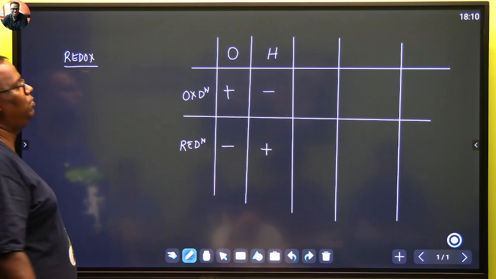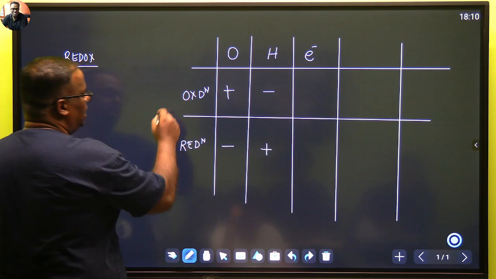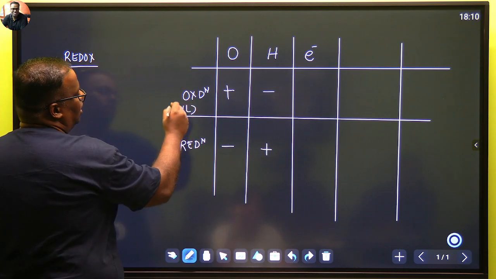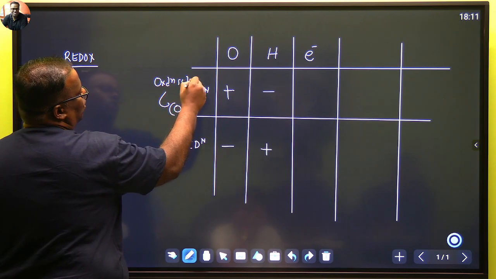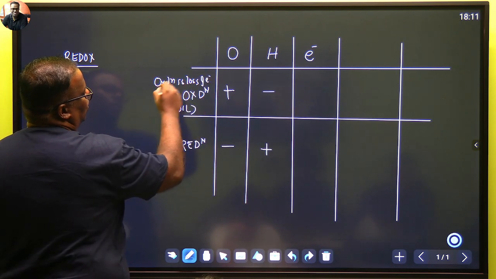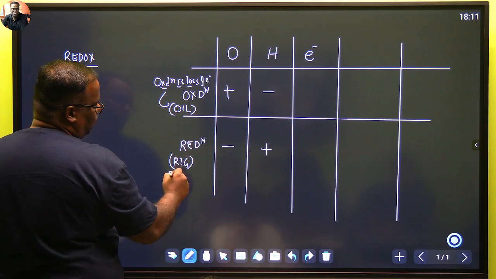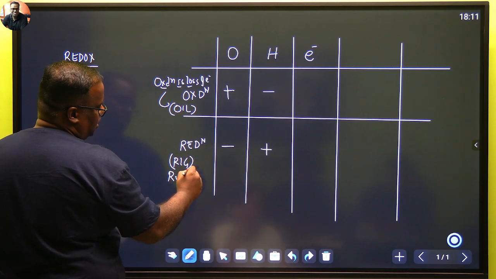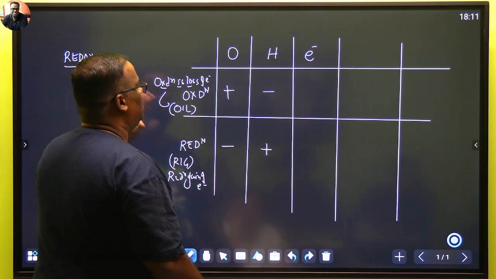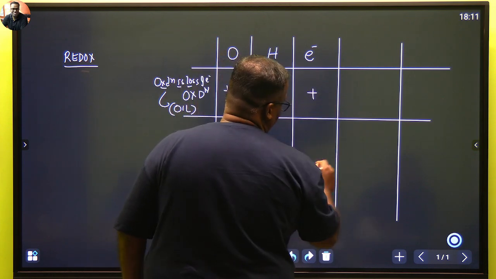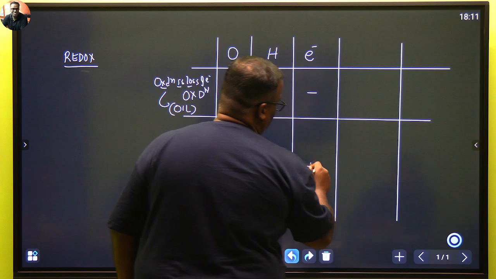So another way is to see it by the method of electrons. In electrons, always remember OIL. Oxidation is loss of electrons. OIL, and reduction is RIG. Reduction is gain of electrons. This way, whenever oxidation is happening, there is loss of electrons, and this is gain of electrons.